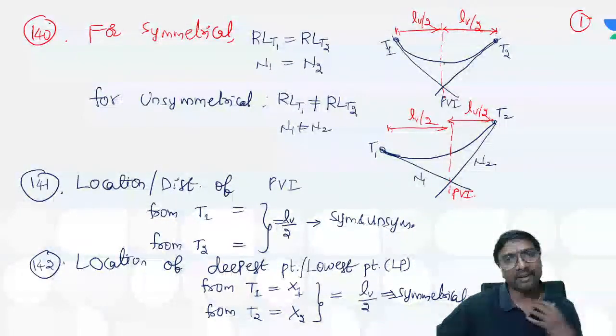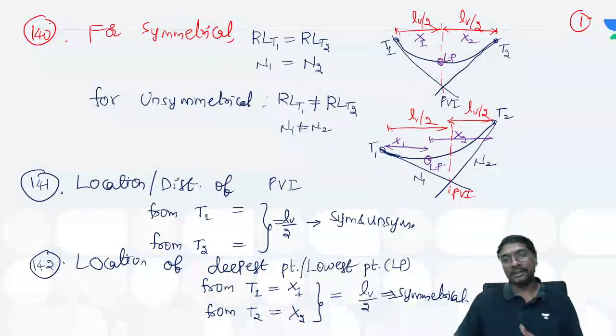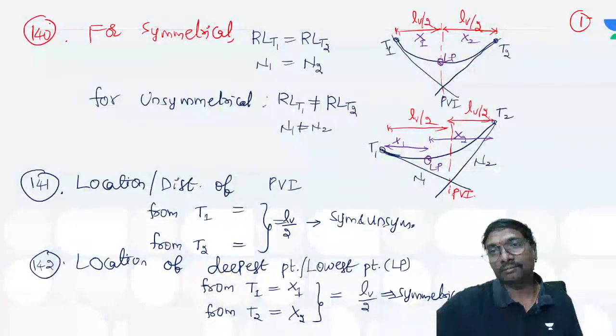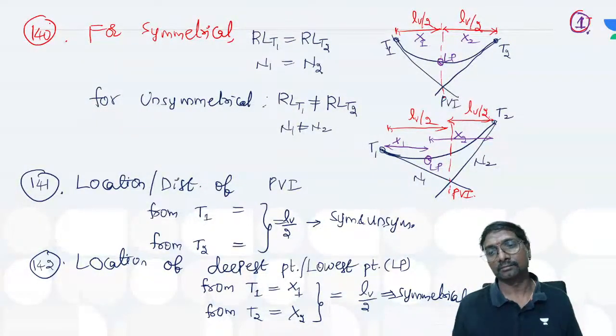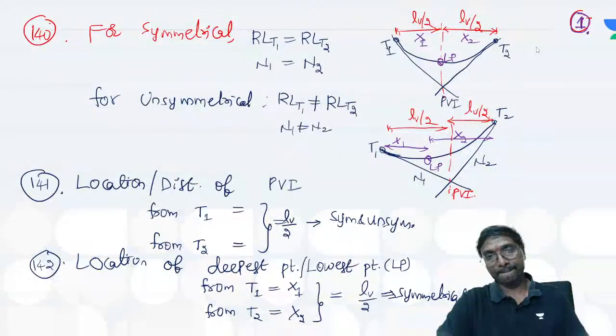But if it is unsymmetrical, is it Lv/2? Here this is your lowest point. This itself will be x1 and this will be x2. This is your x1 from the first tangent point, and the distance from here to the second tangent point will be equal to x2. Got it? Clear?